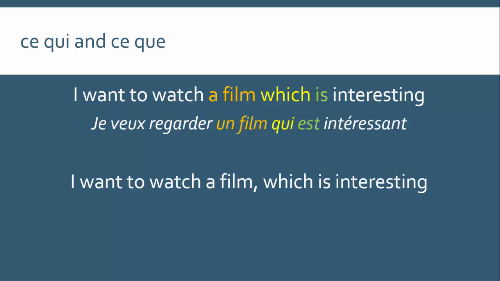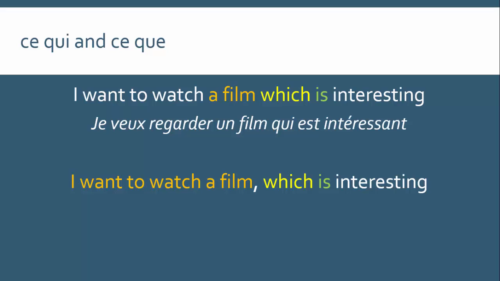So what are we actually doing here, right? Well, our relative pronoun is still which, and our verb is still is. But this time we're not describing the film. We're not saying that the film is interesting. We're saying that the fact that I want to watch the film is interesting. So everything that comes before is the object. It's not just a single noun now, it's a whole concept. The fact that I want to watch the film.